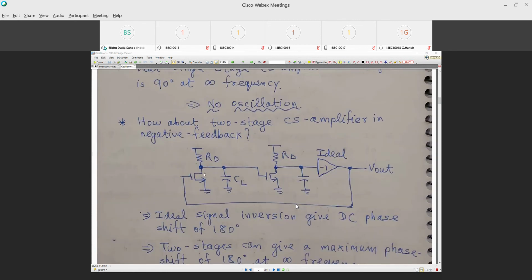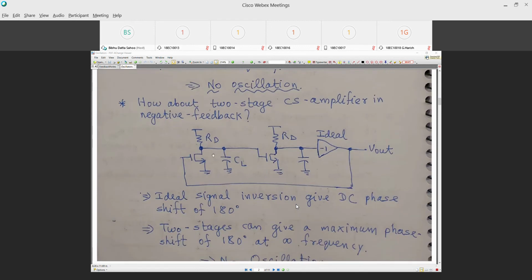How about a two-stage common source amplifier in negative feedback? In order to have negative feedback, if I cascade these two and take this output and feed it back, there is no DC phase shift of 180 degrees. If I increase this, this reduces, then this increases. So this increase causes this increase. That means there is no 180 degree phase shift if I connect this node to here. But if I put an ideal inverting stage here, then I can have this negative feedback.